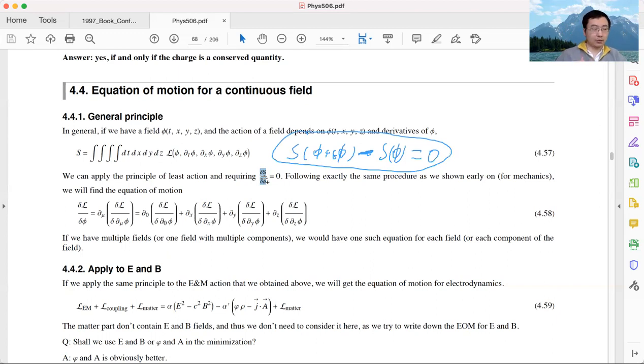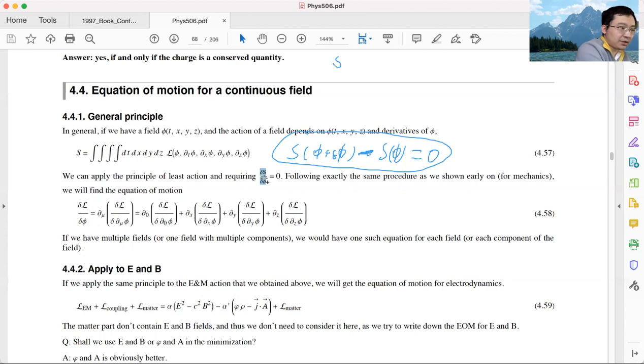And as we showed, similar to classical mechanics, this is what gives us the equation of motion. In principle, we should go through the derivation and get the equation of motion, but today I will skip that procedure. The reason I will skip it is because this procedure is exactly the same as what we did in classical mechanics, and as we reviewed in the first section of this chapter.